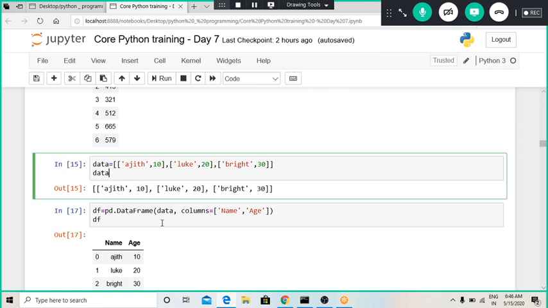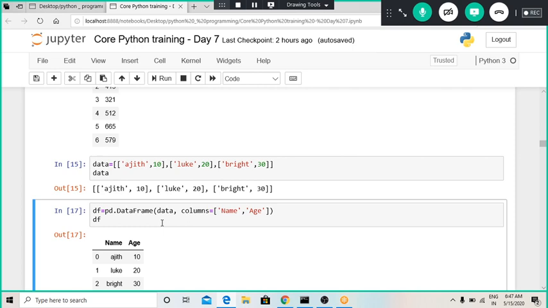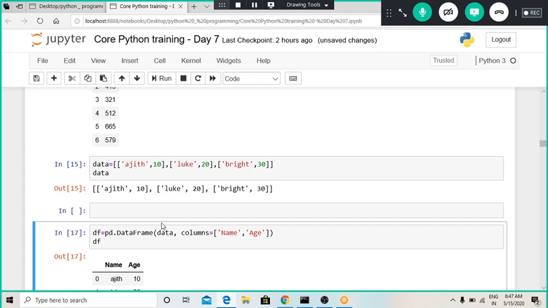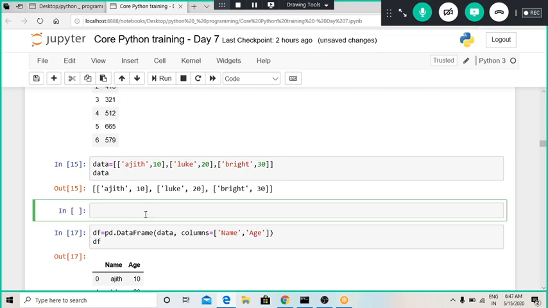Now I will define a demo data frame: pd dot DataFrame of just data.